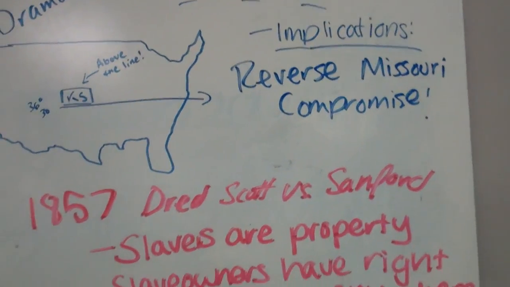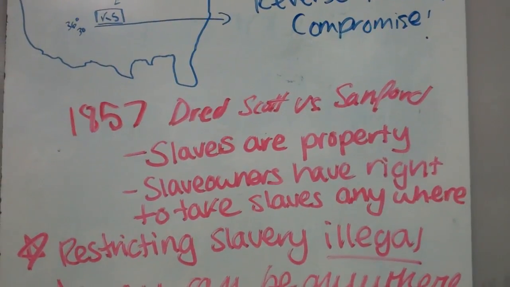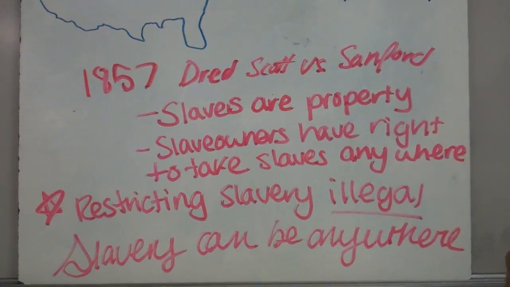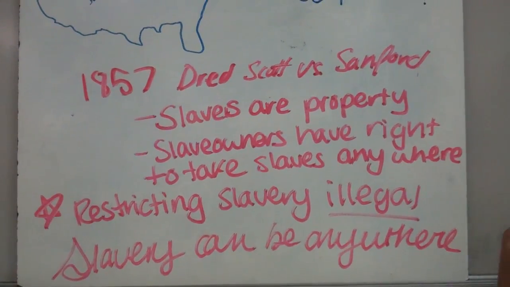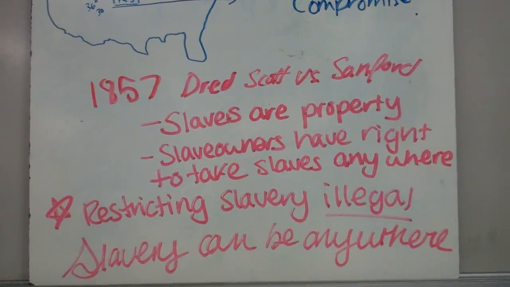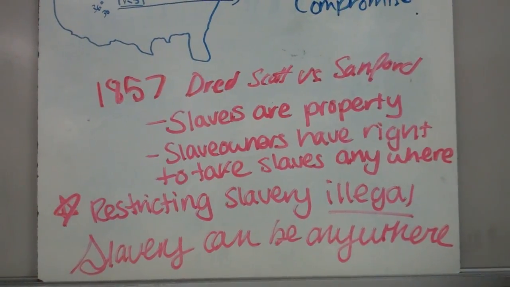Okay? Now, we're going to start to see a lot of drama unfolding as more and more people pour into Kansas to decide whether it's going to be a slave state or a free state. Next class, we'll talk about how that unfolds.